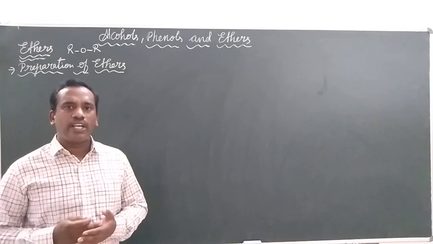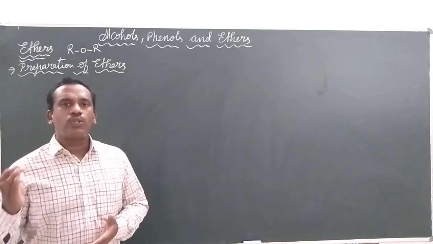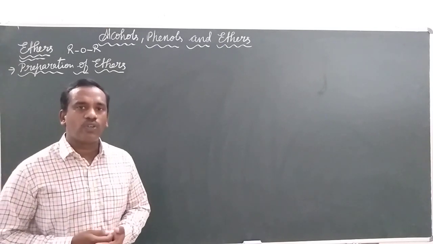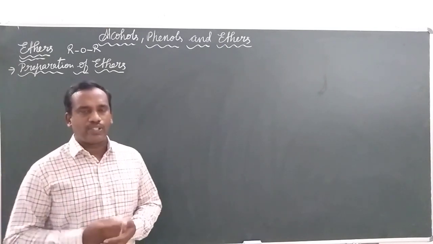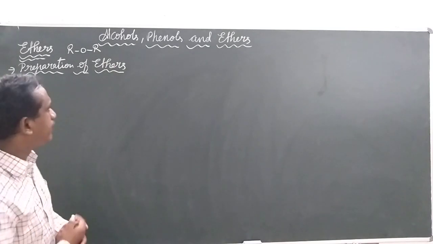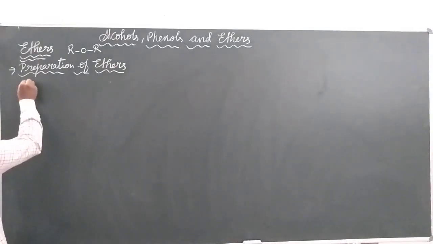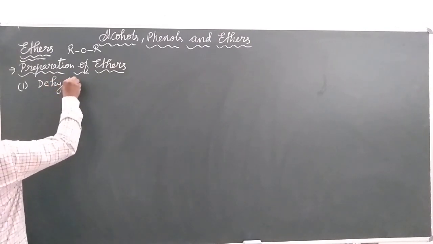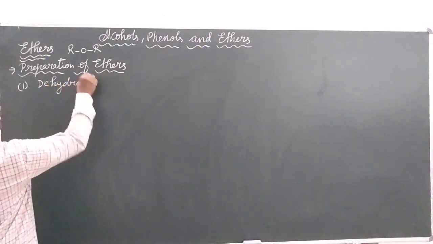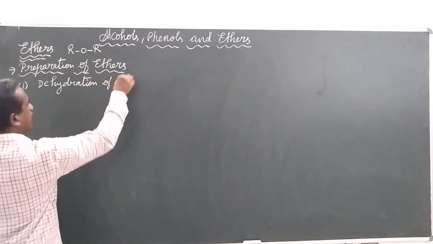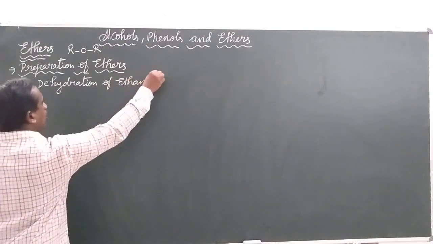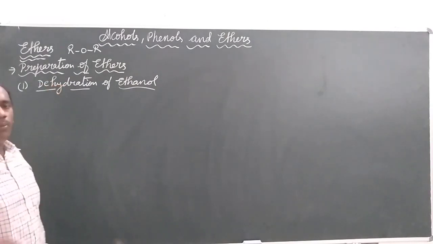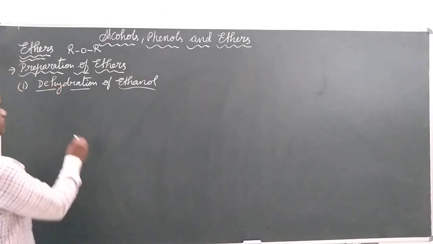We are going to study that ethanol is going to undergo dehydration. So let us see the form of equation. The first preparation is dehydration of ethanol. Dehydration means to remove a molecule of water.